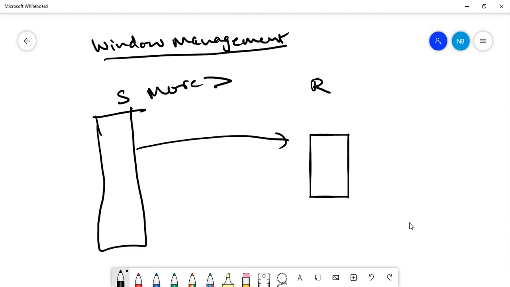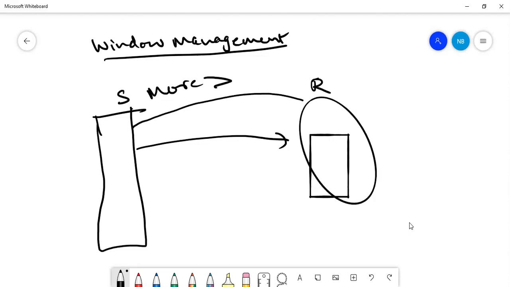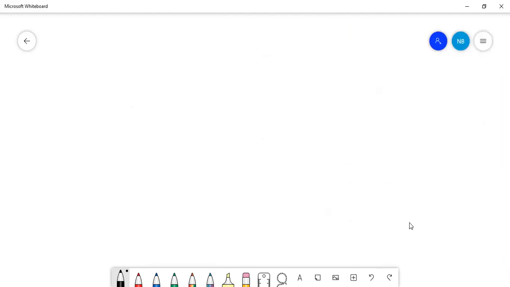To manage this, what happens if we are sending a huge amount of data, but the capacity needed by the receiver is not available? The data may be lost or there will be overflow of data. So the concept behind window management is that the sender is sending a huge amount of data, but the receiver is not able to accept it because it has less capacity to hold the data.